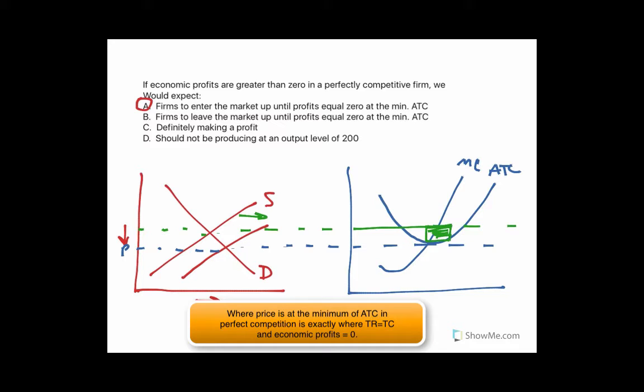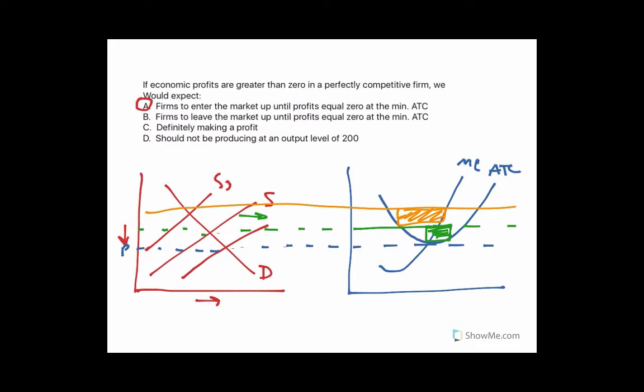B, firms will leave the market. Well, if firms leave the market here, the price goes even higher, and there's even more profits being made. So that's not going to happen. C, definitely making a profit, is not true, because one of the basic characteristics of perfectly competitive firms is that there is no profit in the long run because there's free entry and exit. And D, should not be producing an output level of 200. We don't know anything about the output level, so we can't say anything about that. So yeah, A is the right answer.